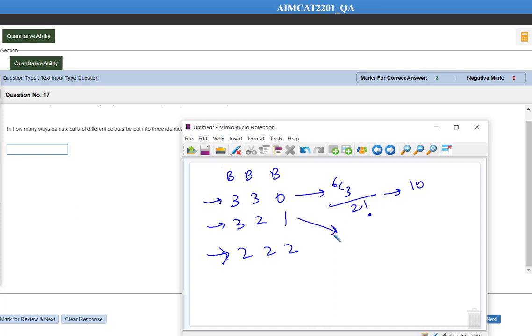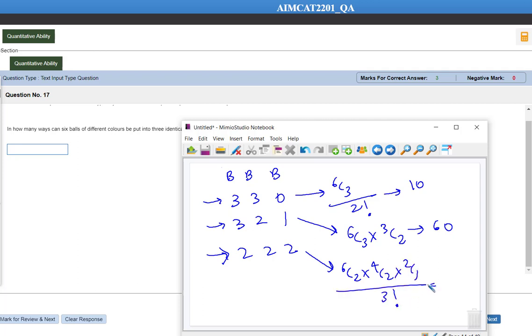Then 3 2 1 means 6C3 into 3C2 into 1C1. All 3 are different, so no need to divide. 6C3 is 20, 20 into 3C2 which is 3, gives 60 here. For 2 2 2 it means 6C2 into 4C2 into 2C2 divided by 3 factorial.